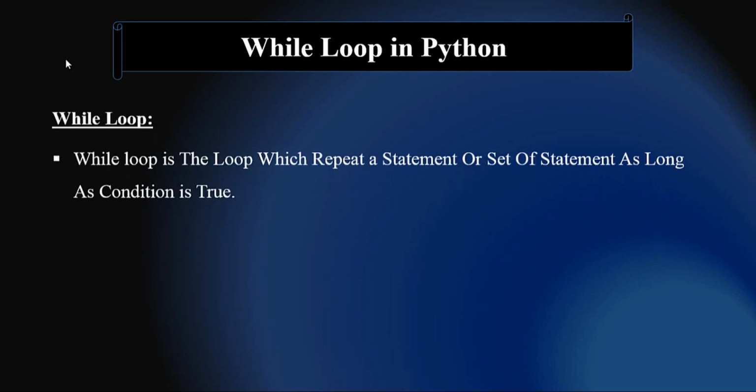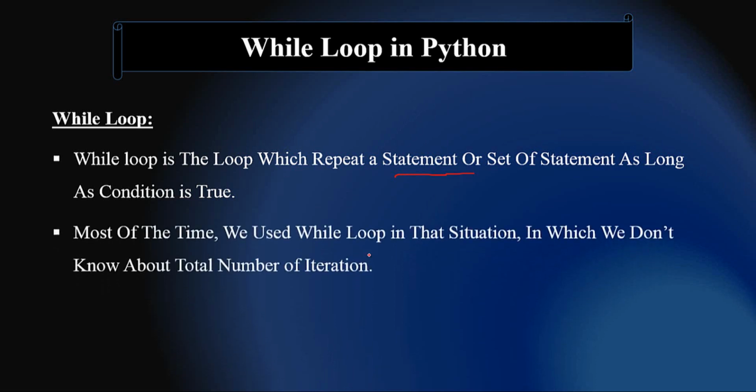While loop. A while loop is a loop which repeats a statement or set of statements as long as the condition is true. When the condition is true, then the provided statement or group of statements will be repeated. We can also generate different sequences of numbers, as we can generate numbers using a for loop.